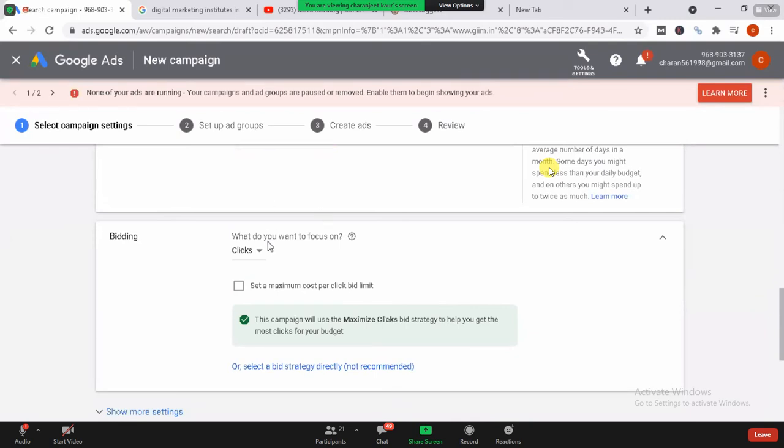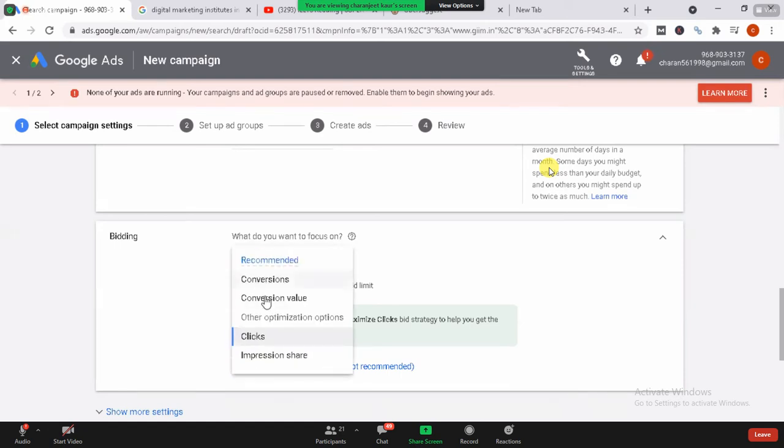Okay, now what this says to me is I need to select the bidding type. What do I need, or what does Google need to focus on for me: the clicks, the conversions, the conversion value, the impression share? And they also tell you information about the particular section, like impression share is the percentage of impressions that your ads receive compared to the total number of impressions that your ads could get.